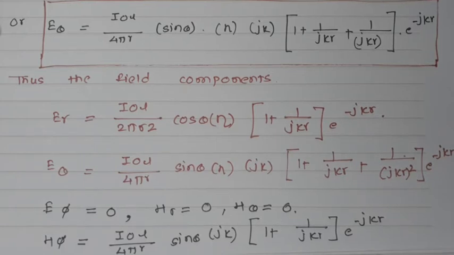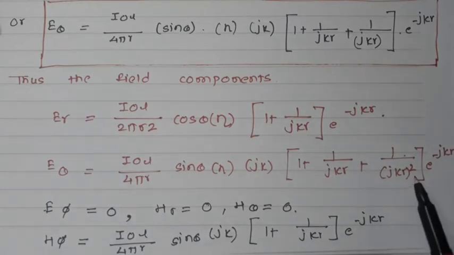Close observation of the field equations reveals that we have varying terms.